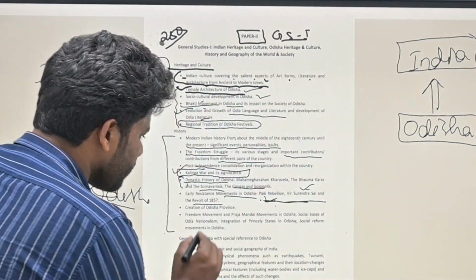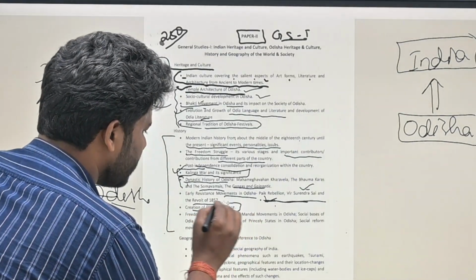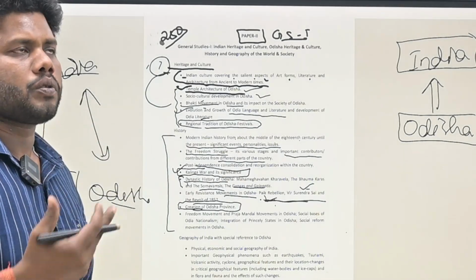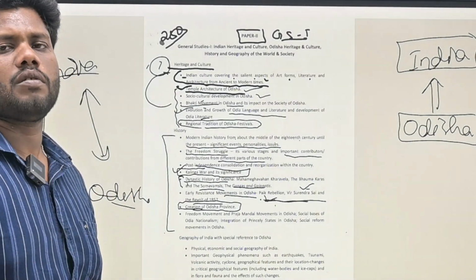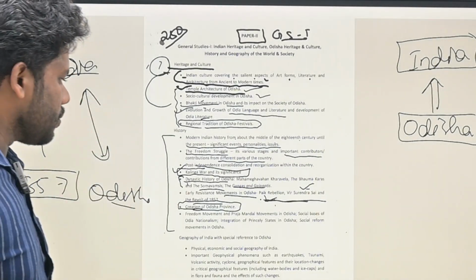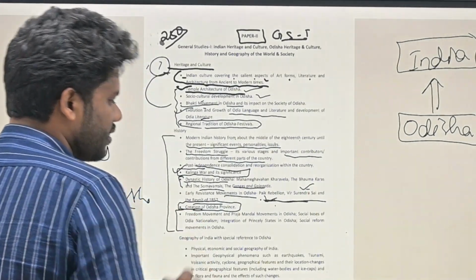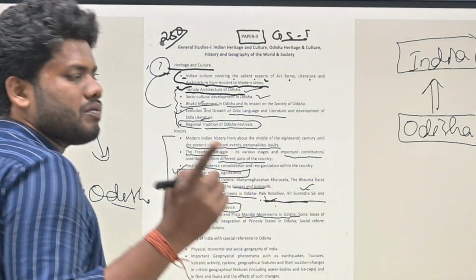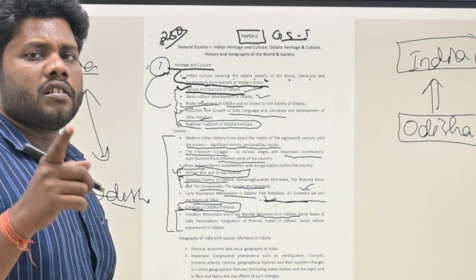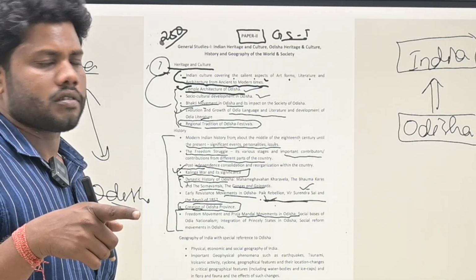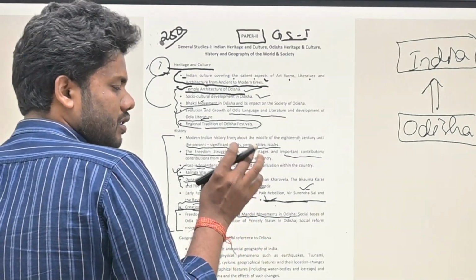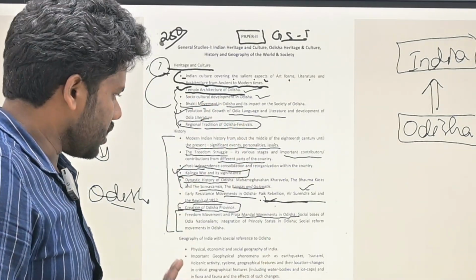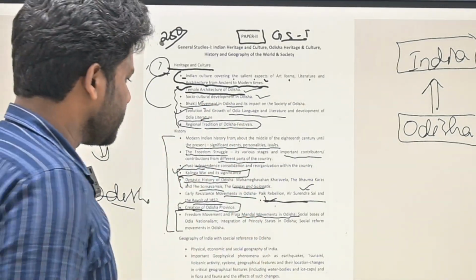The next point is freedom movements and the creation of Odisha province. How the Odisha province has been created and what are the important features with respect to 1936, what are the acts that were needed to form the state, that needs to be covered. Next is the freedom movement and Praja Mandala movement in Odisha. As you have seen, the Praja Mandala movement was asked in the prelims examination. So they are trying to compile the questions as per the syllabus only. So we need to complete the syllabus first.